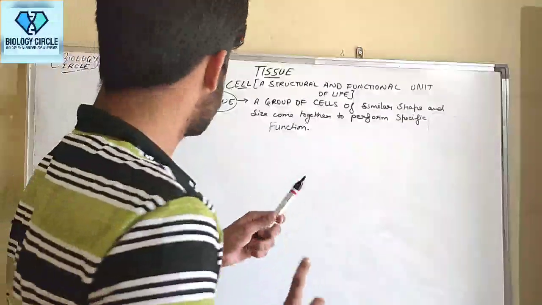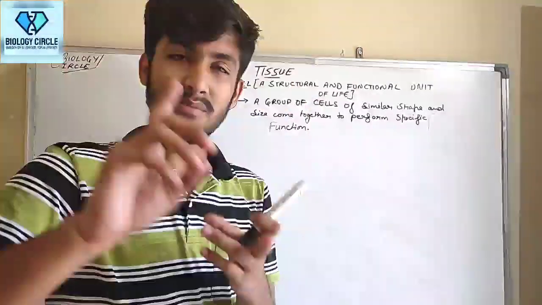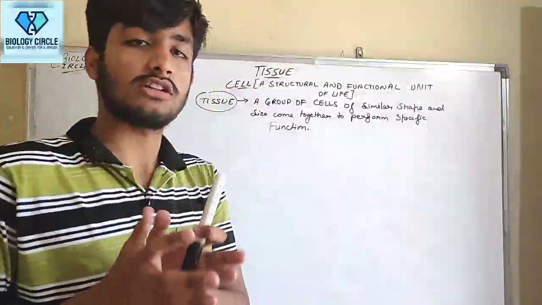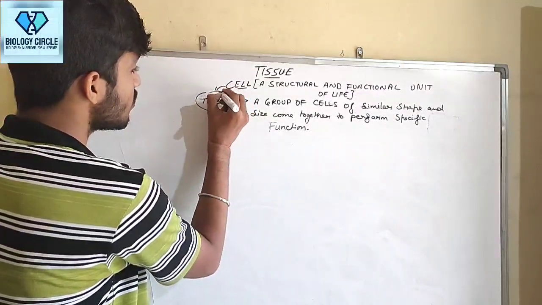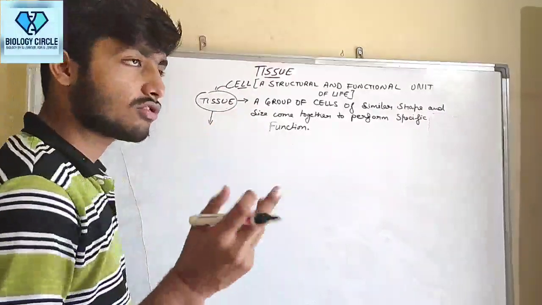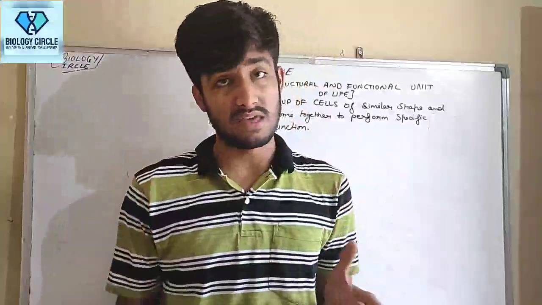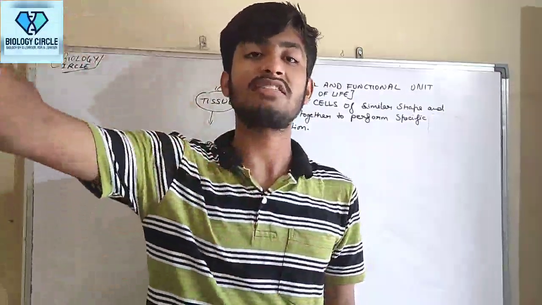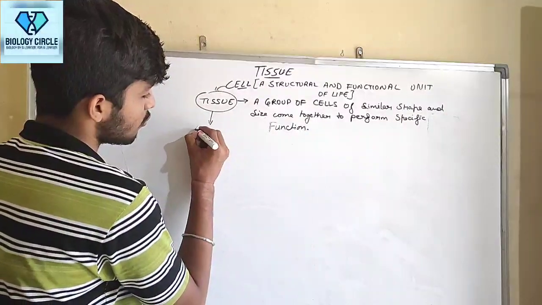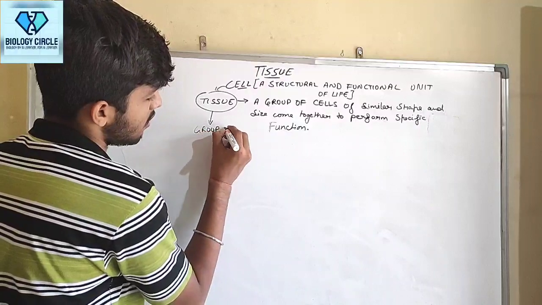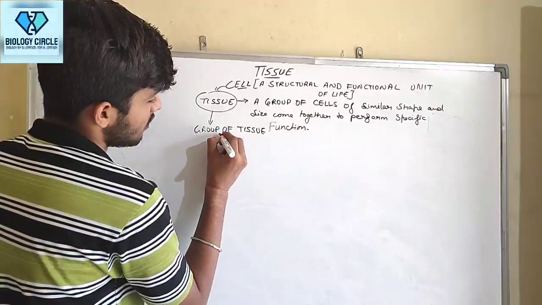Is known as tissue. So, guys, what we can write is that tissue is a group of cells of similar shape and similar size that come together to perform a specific function. Now, a group of cells is known as tissue. What is a group of tissues known as? Similarly, when tissues of specific shape and size come together to perform a specific function, it is known as an organ. So a group of tissues is known as an organ.